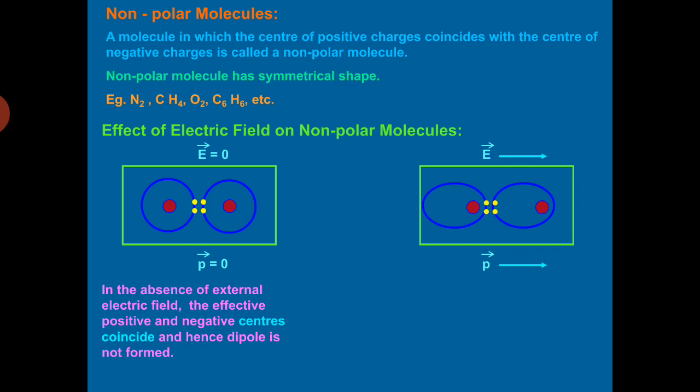The induced dipole moments of different molecules, they add up, giving a net dipole moment to the dielectric in the direction of the external field, that is P vector. So now this sample will be possessing net electric dipole moment, and this sample is said to be polarized.